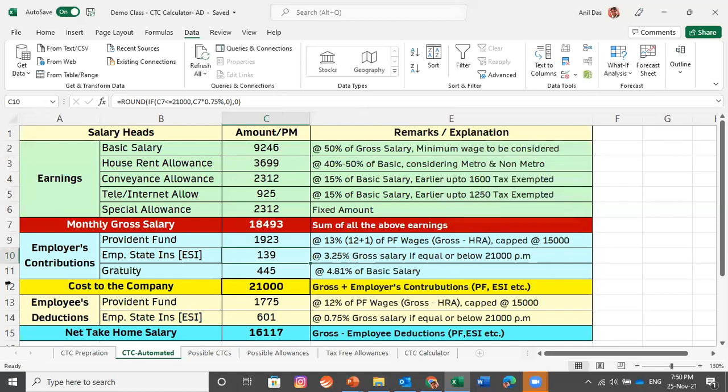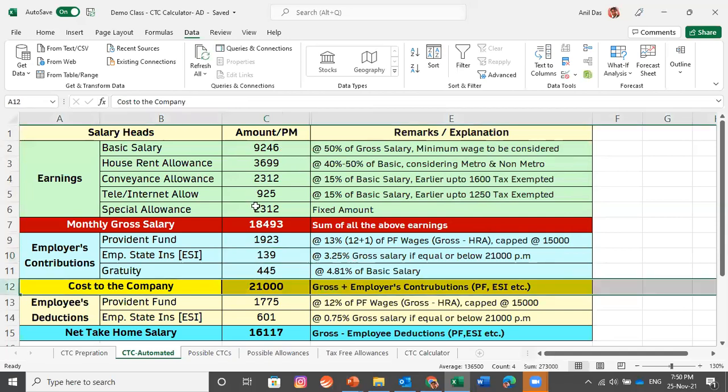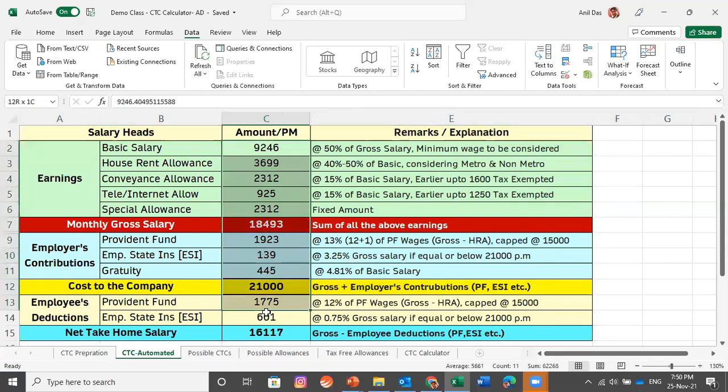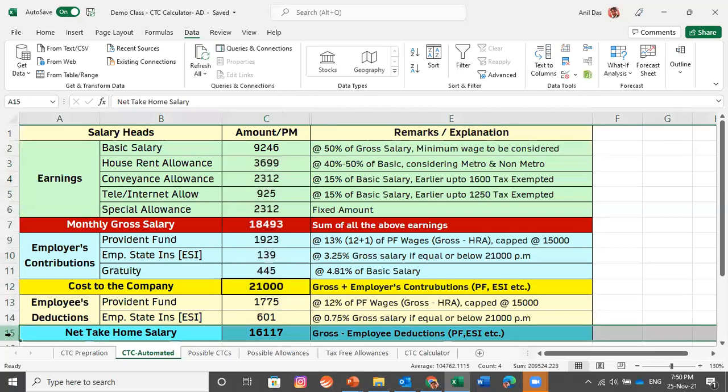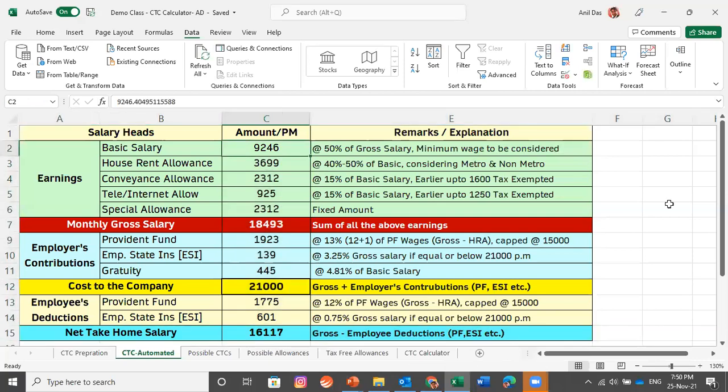So we are done. 21,000 is CTC and this is the breakup. PF, ESIC, gratuity, everything is calculated. Even we have calculated the net take home salary. Let me give you another example.